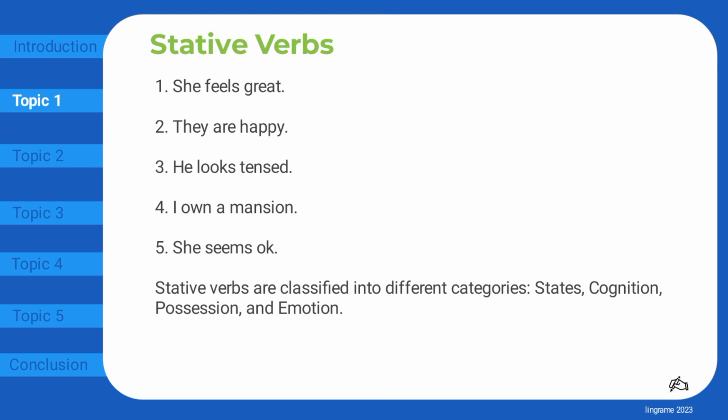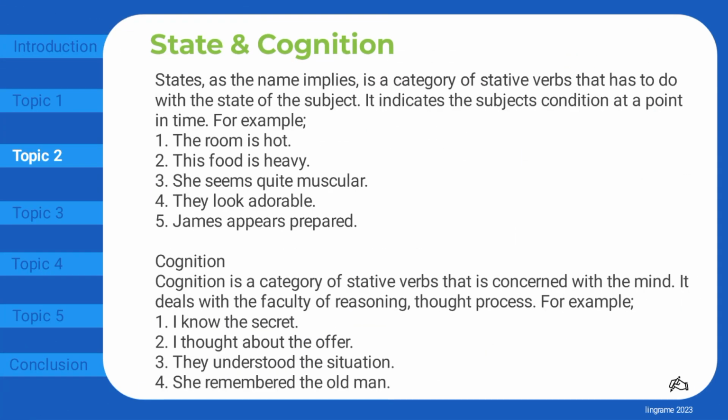Stative verbs are classified into different categories: states, cognition, possession, and emotion. States, as the name implies, is a category of stative verbs that has to do with the state of the subject. It indicates the subject's condition at a point in time. For example, the room is hot. This food is heavy. She seems quite muscular. They look adorable. James appears prepared.